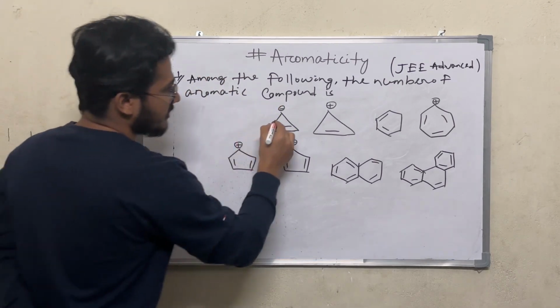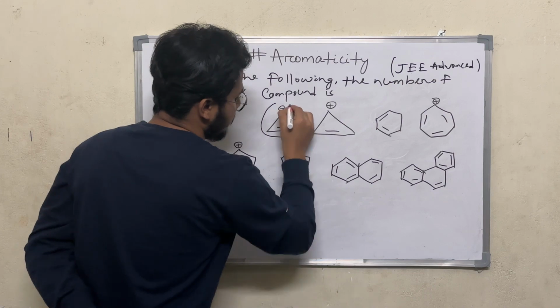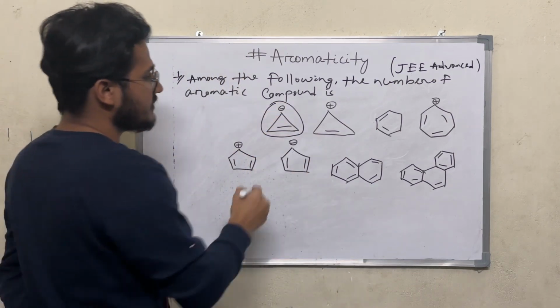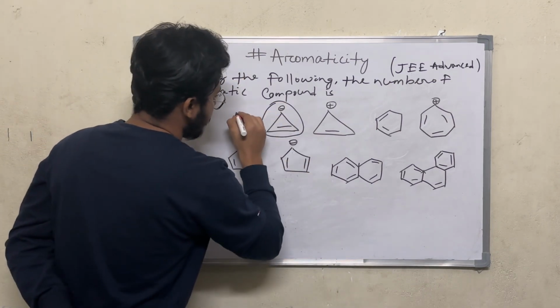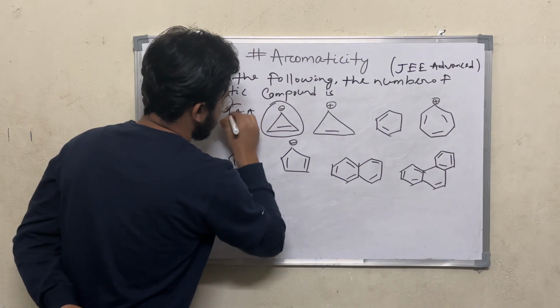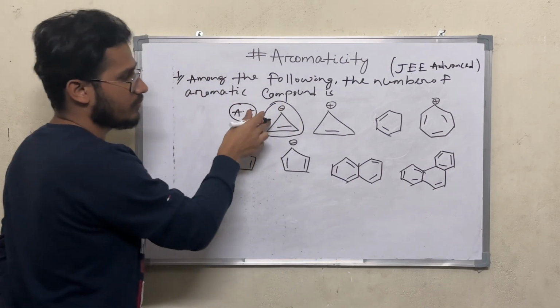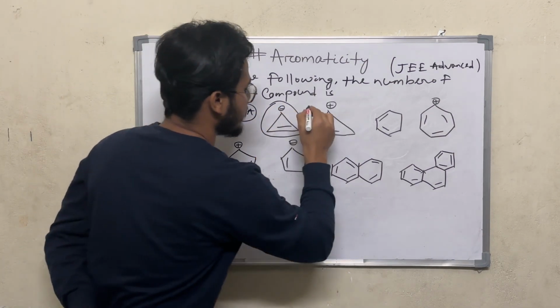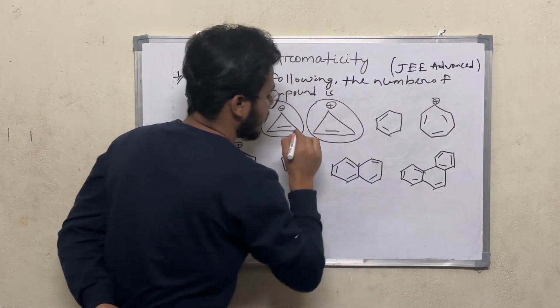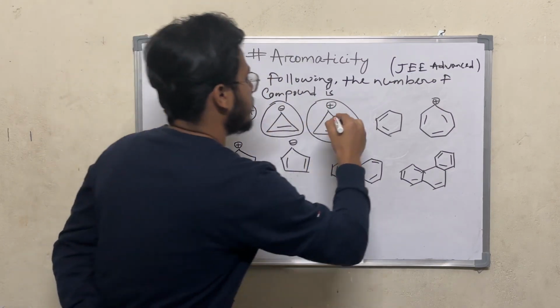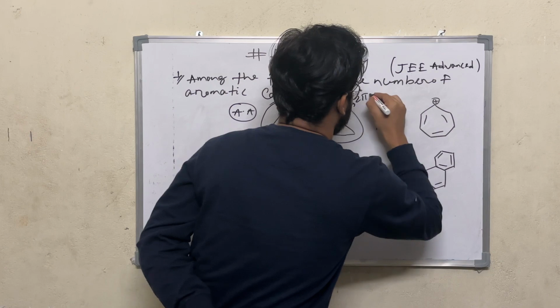I have already taught this type of compound in my lecture. That means the compound should be anti-aromatic. I have already discussed it. There are 4 pi electrons, so the compound is anti-aromatic. And this example I have also already taught. That means the compound is aromatic because here there are 2 pi electrons.